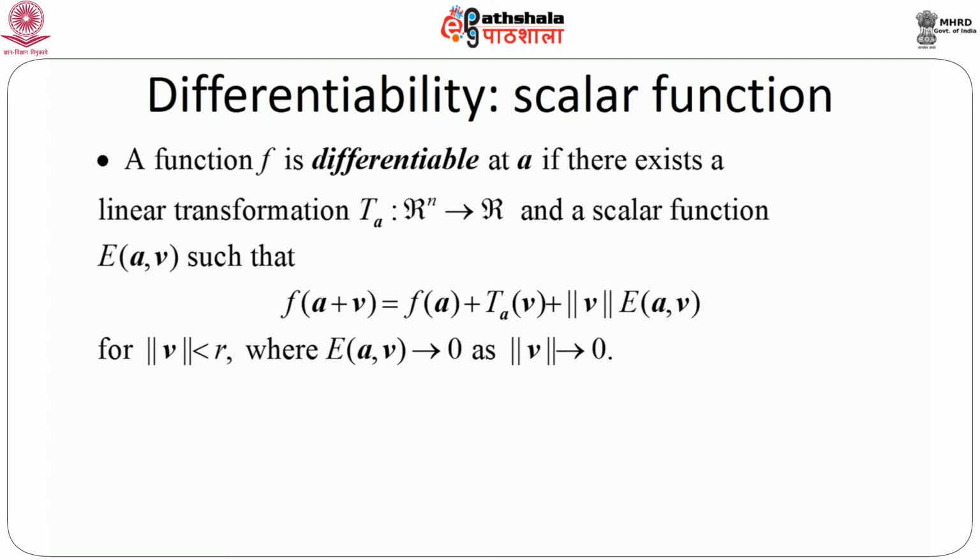Remember, v is a vector, so we have to write norm of v, whenever norm of v is less than r for some r greater than 0, and E(a, v) goes to 0 as norm of v goes to 0.